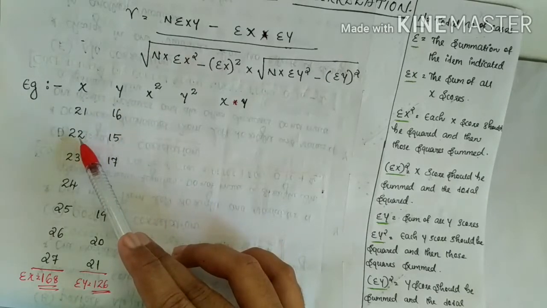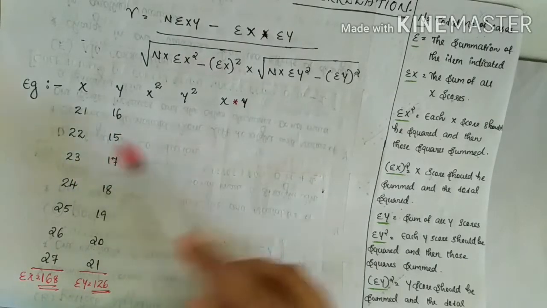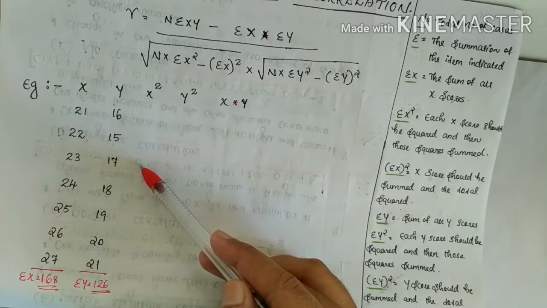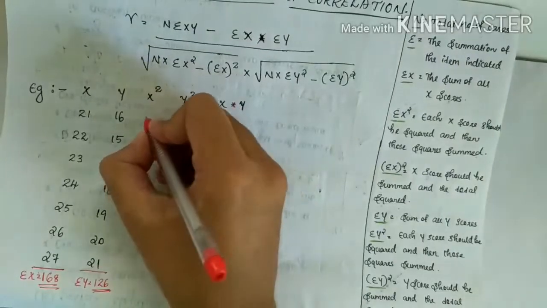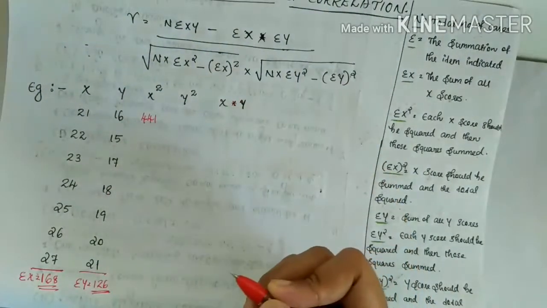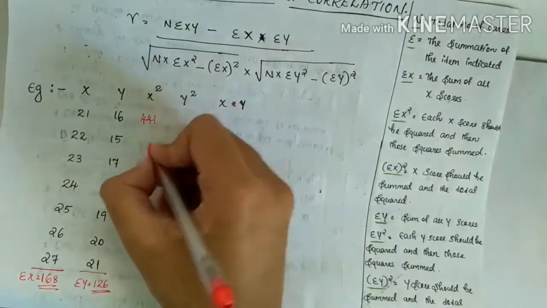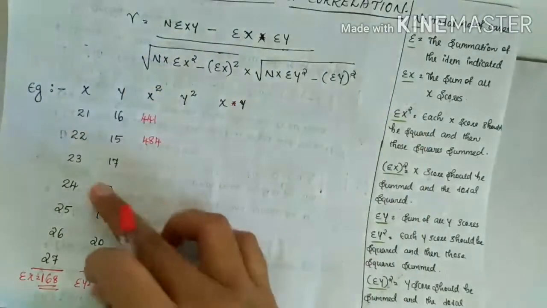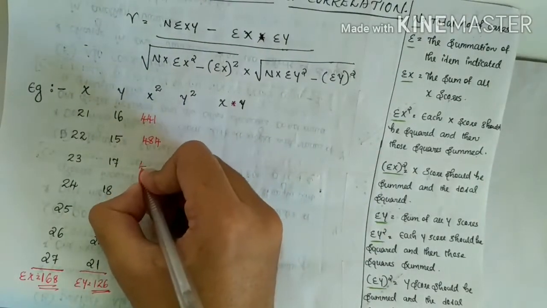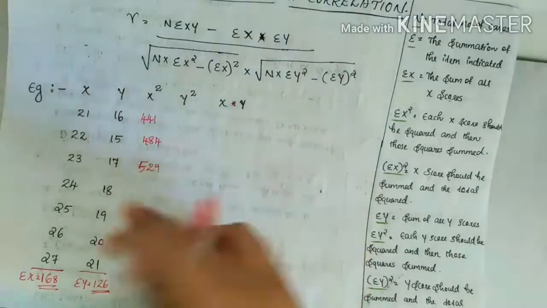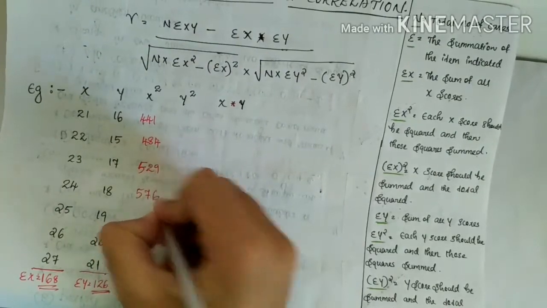Then the value of x is 22, so x square is 22 into 22. Here the value of x is 23, so x square is 23 into 23. Here 21 into 21 is 441. Then 22 into 22 is 484. Then 23 into 23 is 529. Then 24 into 24 is 576, like that.